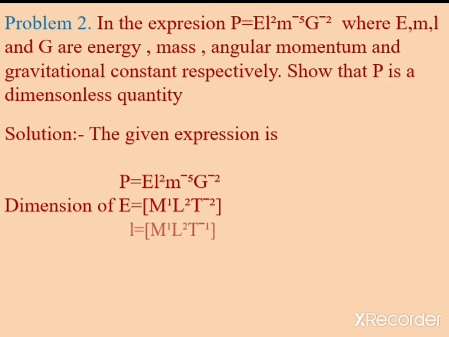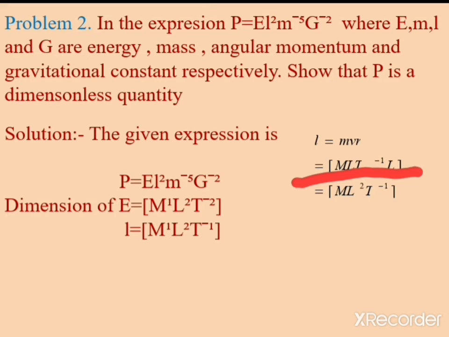Okay, now the dimension of L, the angular momentum, is given as M to the power 1, L to the power 2, T to the power minus 1. So how can we find out the dimension of angular momentum? The expression for angular momentum L is equal to mvr. From this expression you can find the dimension as M L T to the power minus 1 and L, and then finally you will get M L to the power 2 T to the power minus 1. So this is the dimension of angular momentum.